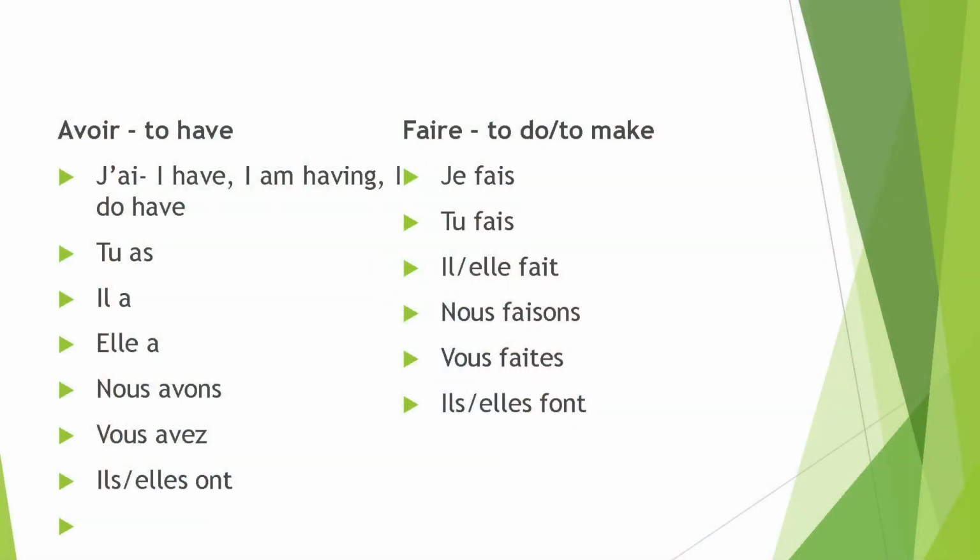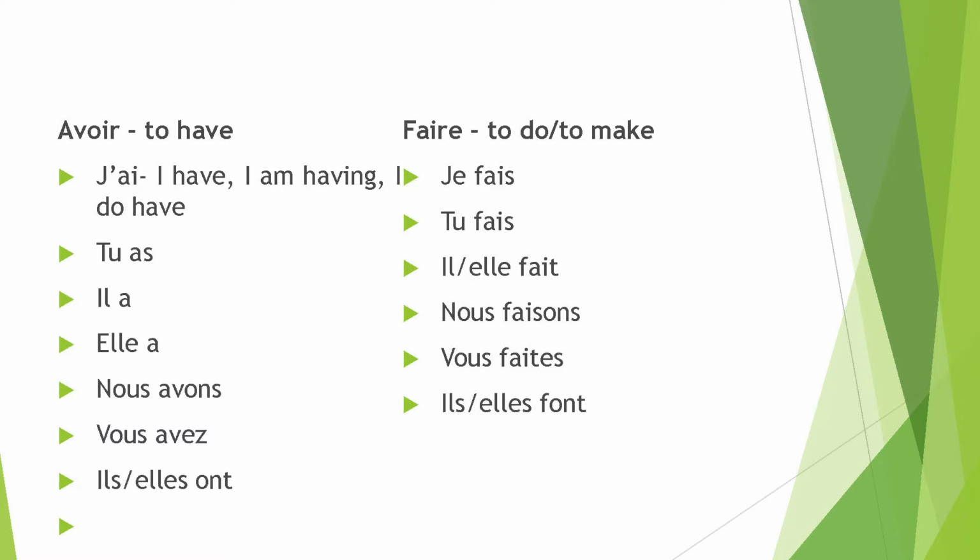This you just have to learn, because irregular verbs have no explanation why they are like that. We will just see quickly the different conjugations. I will read them so that the pronunciation is clear to you. Avoir, we have already done it, but we will do it once more. J'ai, tu as, il a, elle a, nous avons, vous avez, ils ont, elles ont.